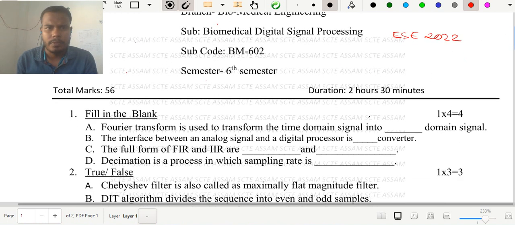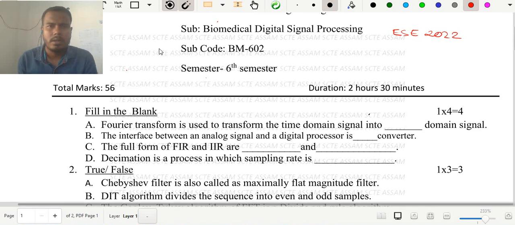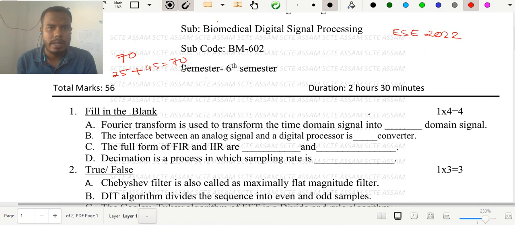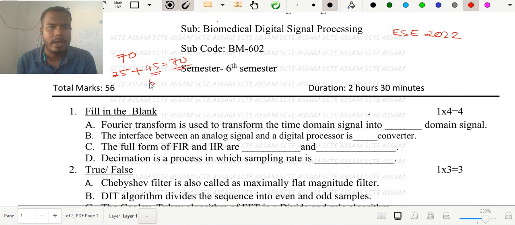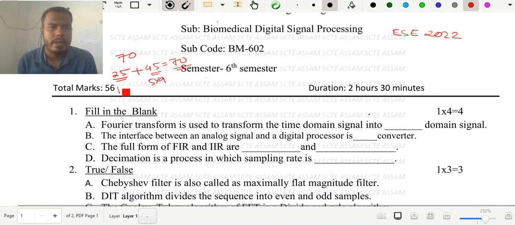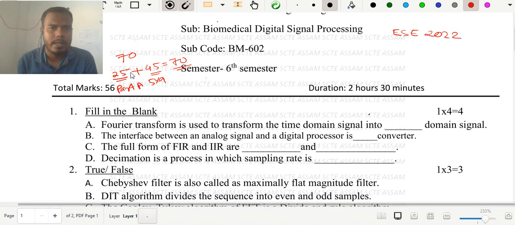First of all, the paper contained 56 marks due to COVID, but this year the paper will consist of 70 marks: 25 marks for short questions plus the remaining 45 for your pattern. So it will be explanation. Mainly there will be 5 questions of 9 marks each. So all of you know about that. This will be part A. Part A will contain these 25 marks.